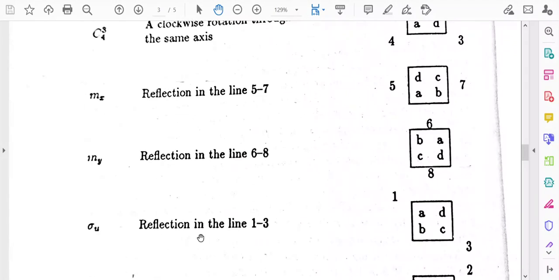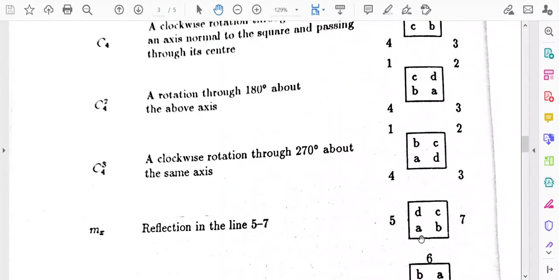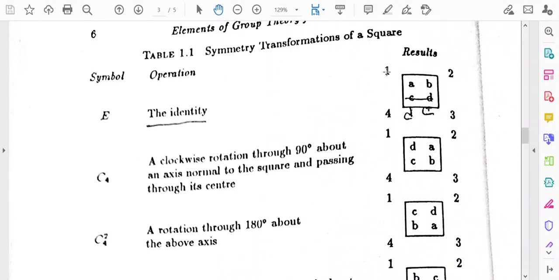Another reflection may be in the corners 1, 3. If we put a mirror in the corner, then what will happen? These two positions will be interchanged, but you see the initial figure, you have kept the mirror in the 1, 3 line. So, B and D will interchange their position, but A and C will remain unchanged.